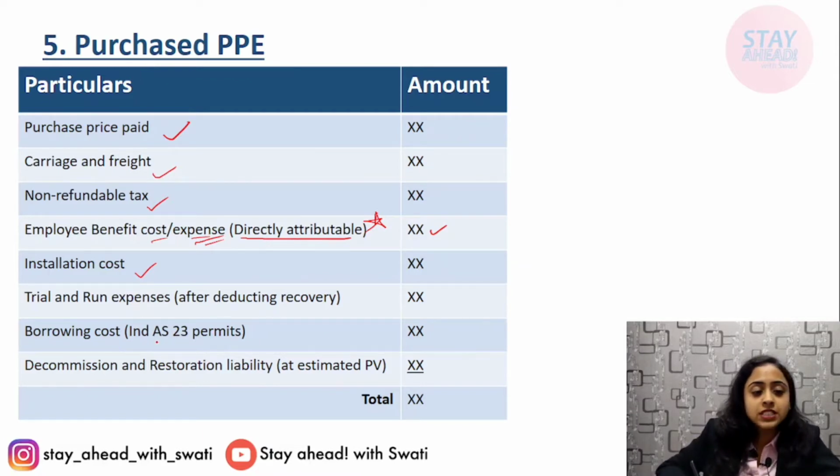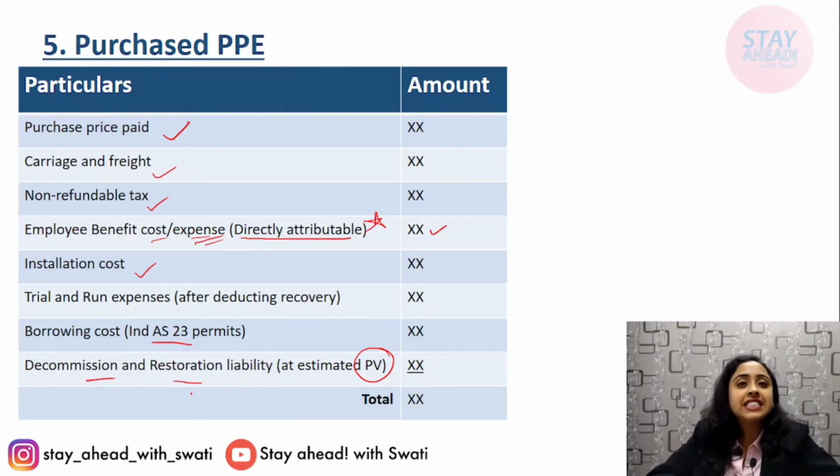Next comes borrowing cost. This will be included as per Ind AS 23, as per the limits that it permits. And next comes decommissioning and restoration liability. This will be done at PV, that is estimated present value. What is decommissioning and restoration? At times the entities have some obligations to restore the environment, to dismantle that PPE after the use has been done.